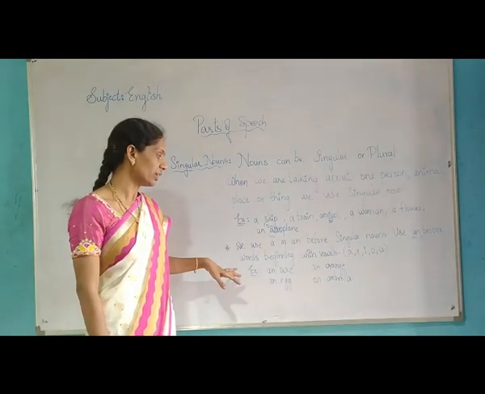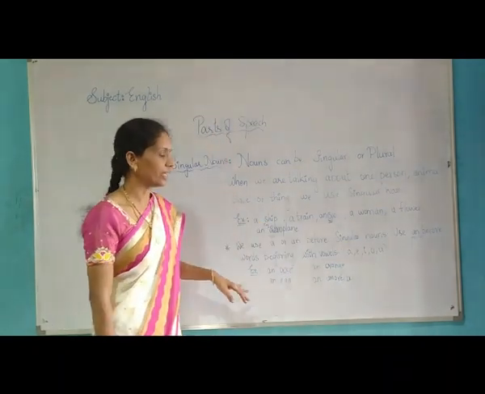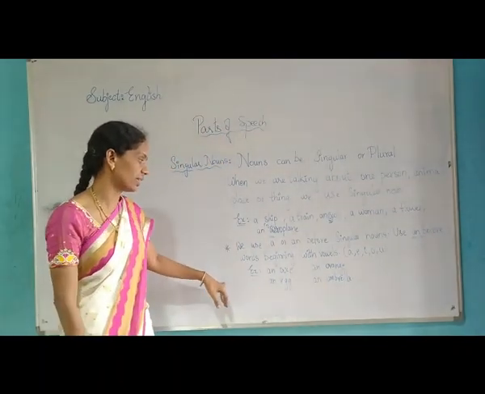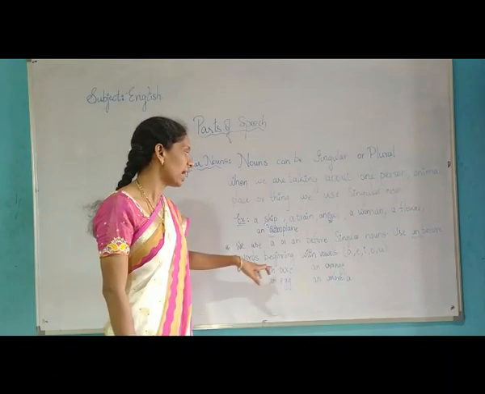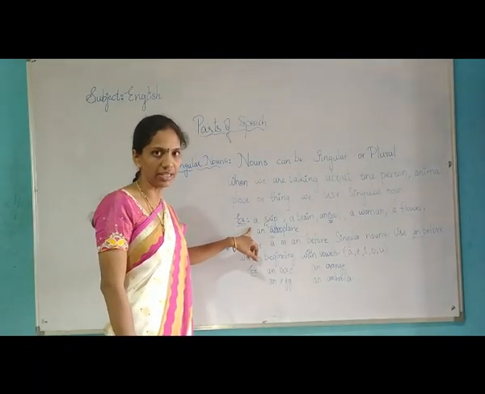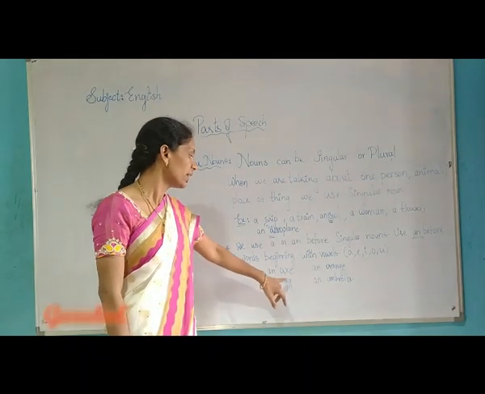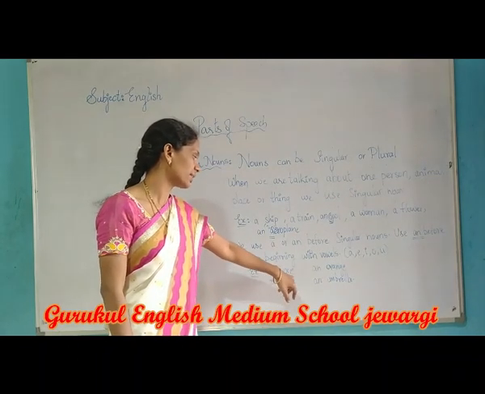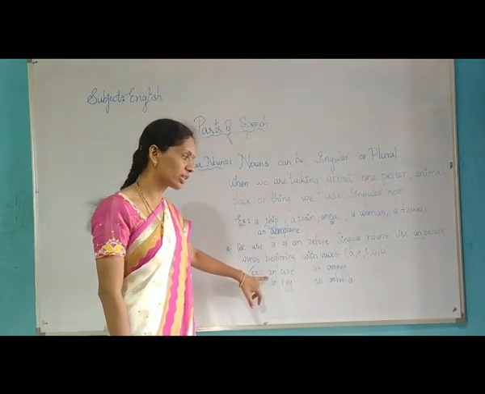Children, look here. We use a and an before singular nouns. Again, I repeat: we use a or an before singular nouns. If the word starts with a vowel sound, we have to write an, and if it starts with a consonant sound, we have to write a. Look at the board, children. Whenever we write, here see, an axe, the starting letter has a vowel sound, so we have to write an.